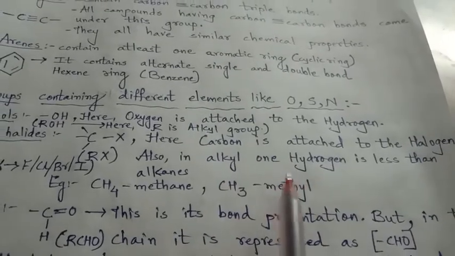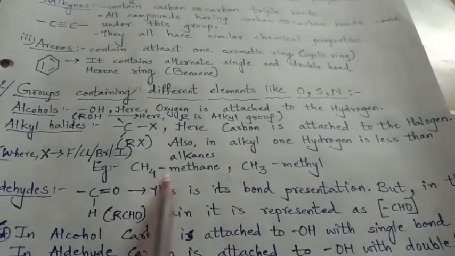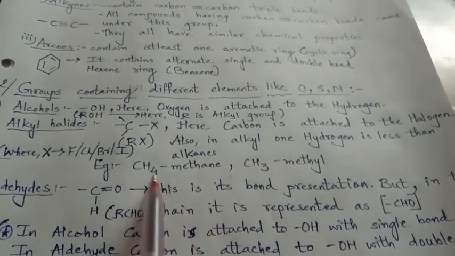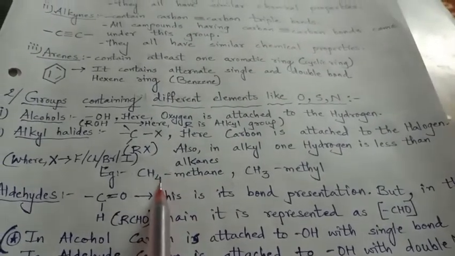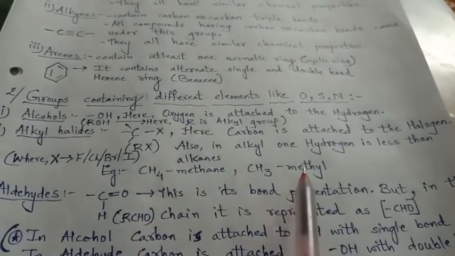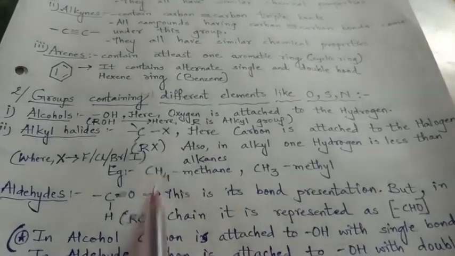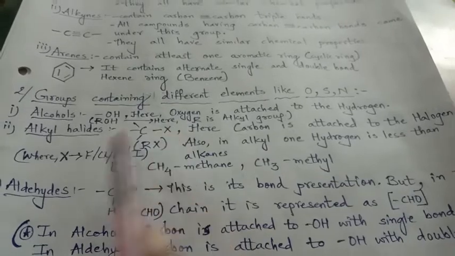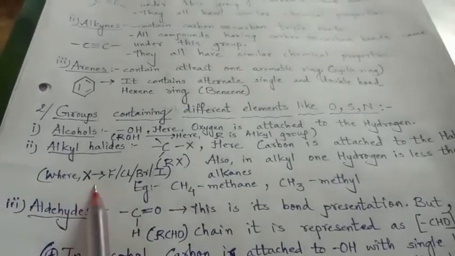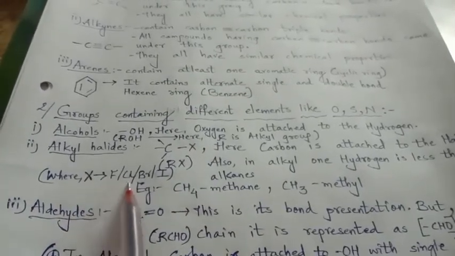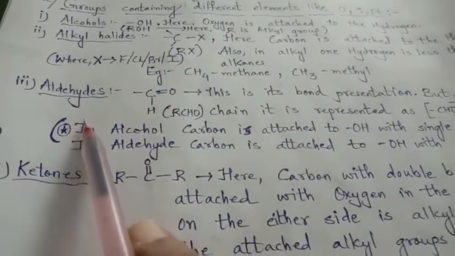Also in alkyl, one hydrogen is less than alkanes. We know methane, CH4. But now instead of CH4, if it is CH3, then it will be methyl, and H will be replaced by any halogen group, where the halogen group member may be fluorine, chlorine, bromine, iodine. The next is aldehydes.